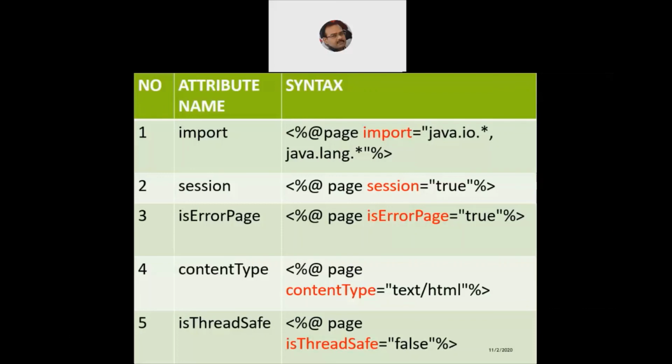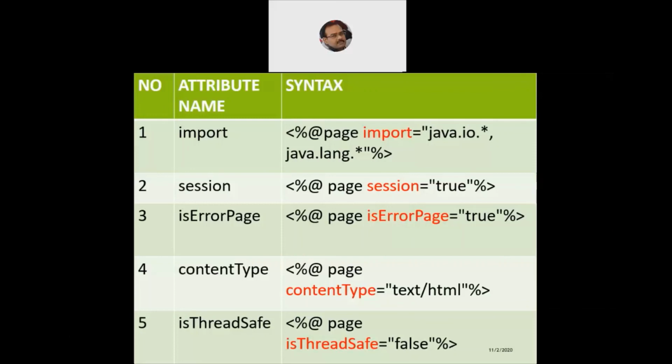Then we use the word isThreadSafe, it's the attribute name. And when do we use it? So we say I can go and do the multi-threading code or the multi-threading programming within my program.